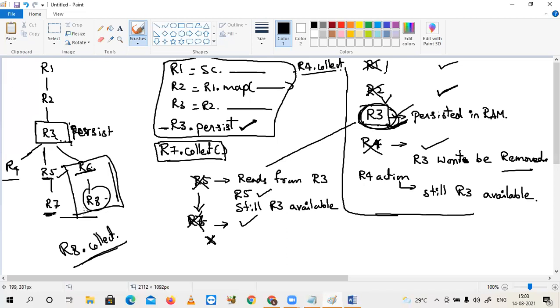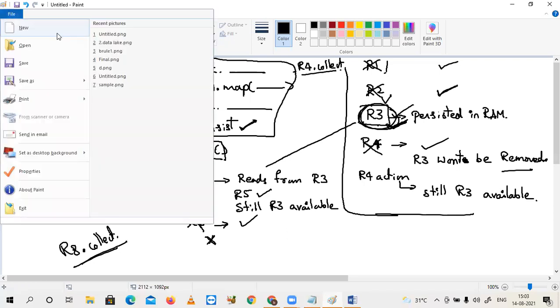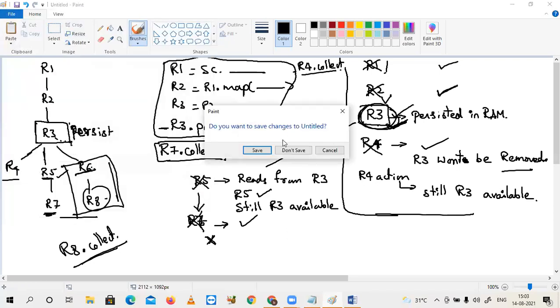All of you understood? This is the feature of persistence. That means what type of RDDs do you need to persist? What is your answer, sir? What RDDs should be persisted?